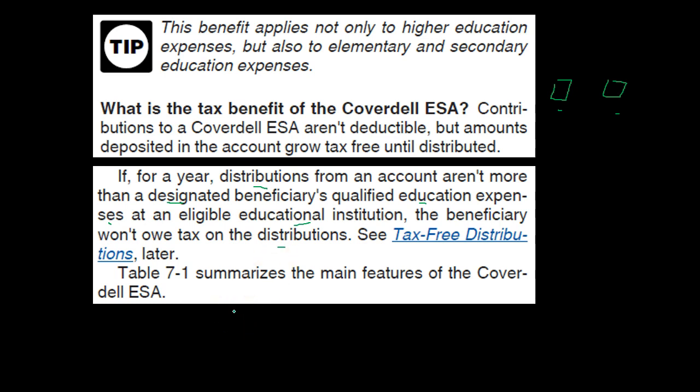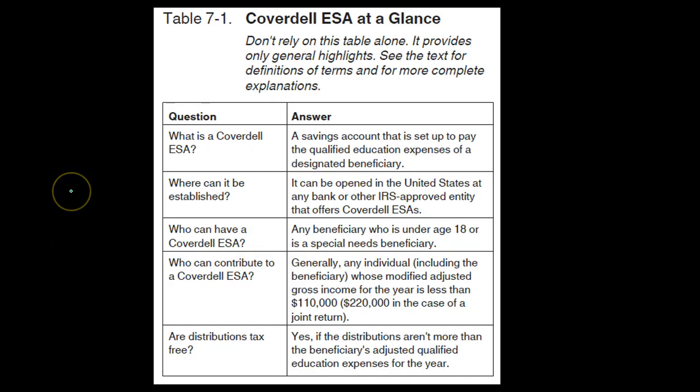So Table 7.1 summarizes the main features of the Coverdell ESA. Coverdell ESA, at a glance. Don't rely on this table alone. It provides only general highlights. See the text for definitions of terms and for more complete explanations.